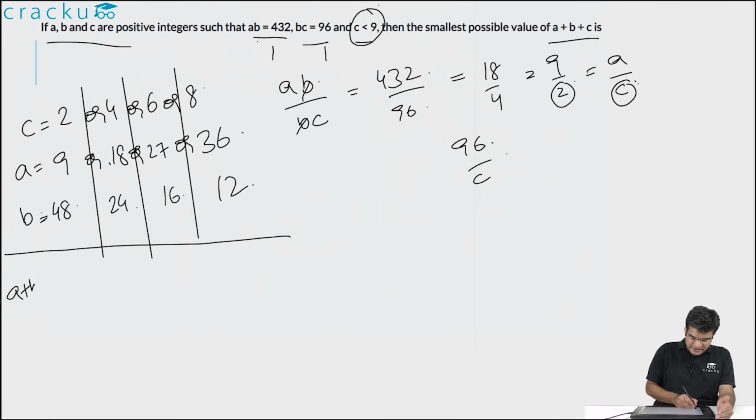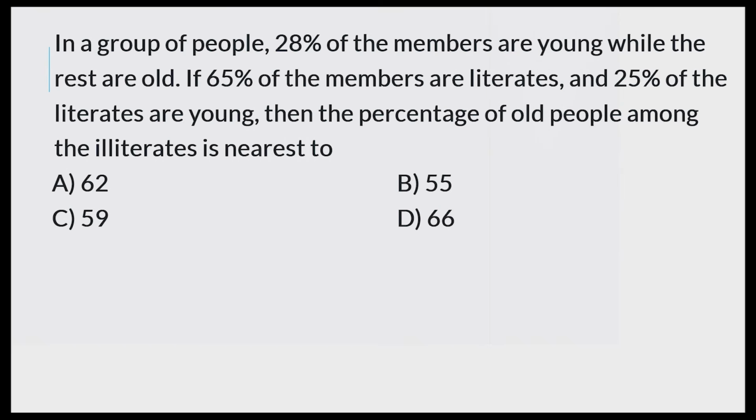So if you're trying to calculate the value of a plus b plus c, in the first case it is 2 plus 9 plus 48, so that is equal to 59. In the second case it is equal to 24 plus 18 is 42 plus 4 is 46. In the third case it is 27 plus 16 is 43 plus 6 is 49. And in the last case it is 36 plus 8 plus 12, so that is equal to 56. So the smallest possible value is equal to 46.